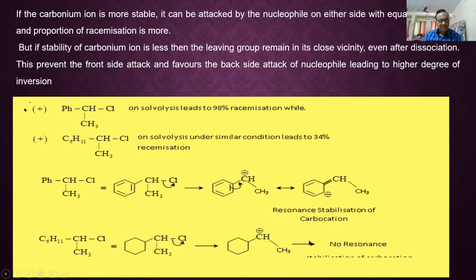But here, when the carbocation is formed, adjacent is the cyclohexyl group. See, there is no double bond in this ring. The phenyl ring has 3 double bonds, while the cyclohexyl ring has none, so no stabilization. That's why racemization occurs only to 34%. Is that clear?